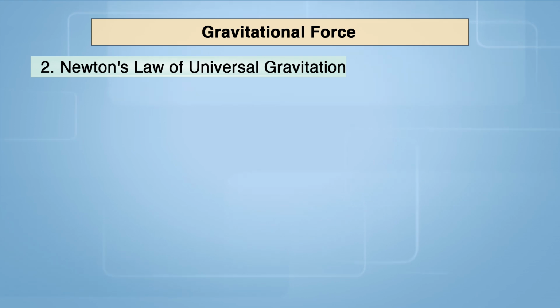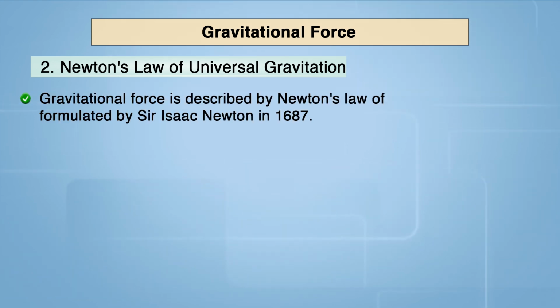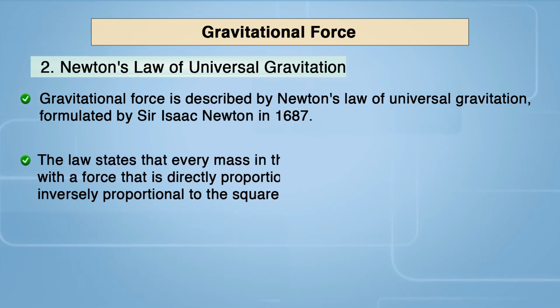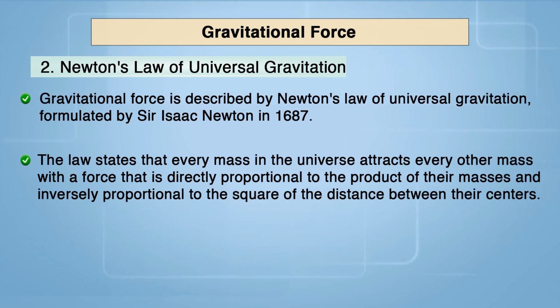Newton's law of universal gravitation. Gravitational force is described by Newton's law of universal gravitation, formulated by Sir Isaac Newton in 1687. The law states that every mass in the universe attracts every other mass with a force that is directly proportional to the product of their masses and inversely proportional to the square of the distance between their centers.